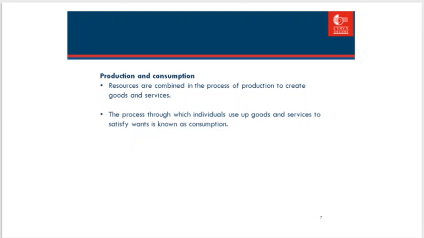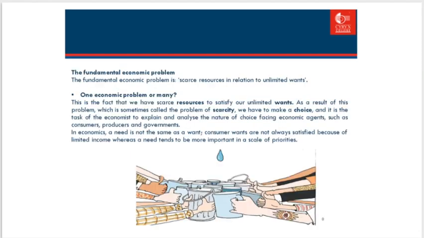Production and consumption. Resources are combined in the process of production to create goods and services. The process through which individuals use up goods and services to satisfy wants is known as consumption. The fundamental economic problem. The fundamental economic problem is scarce resources in relation to unlimited wants.